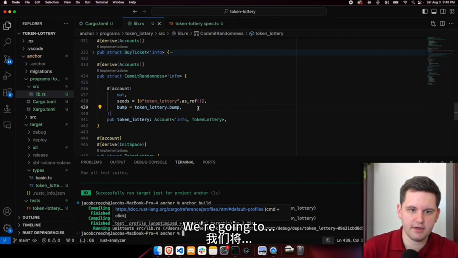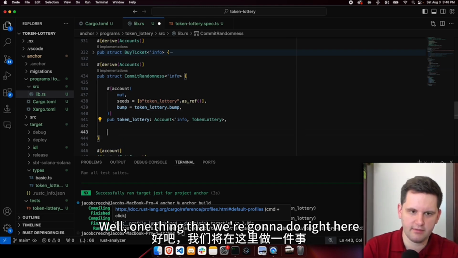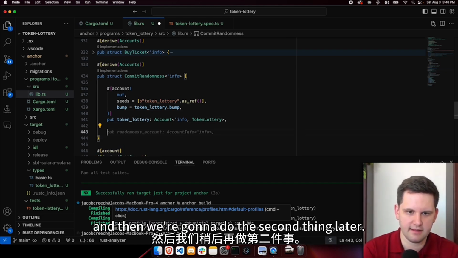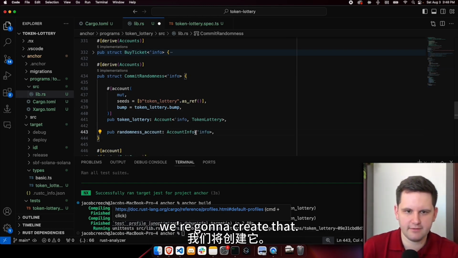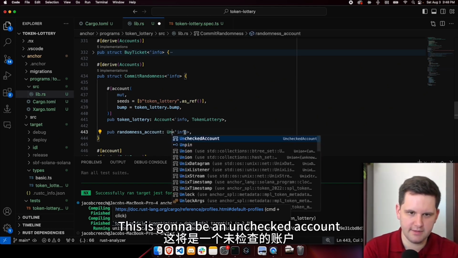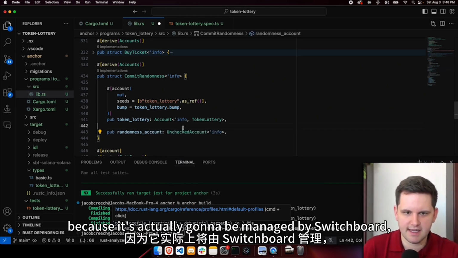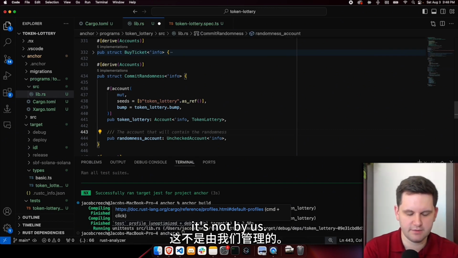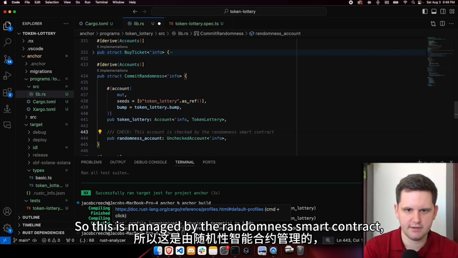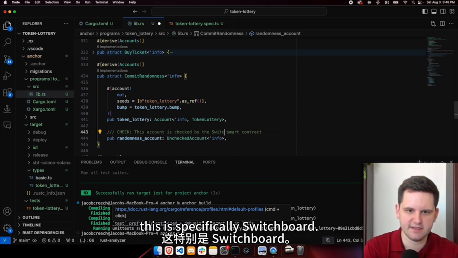So there's 2 things that we're going to do. One thing that we're going to do right here, and then we're going to do the second thing later. We're going to have a randomness account. We're going to create that. This is going to be an unchecked account because it's actually going to be managed by Switchboard. It's not by us. So this is managed by the randomness smart contract. This is specifically Switchboard.